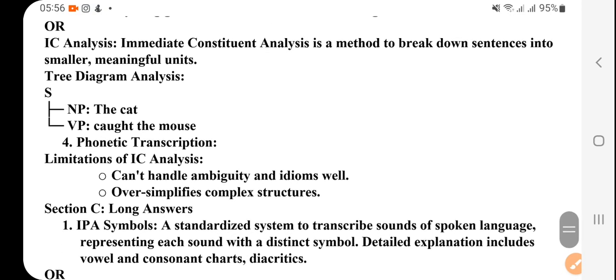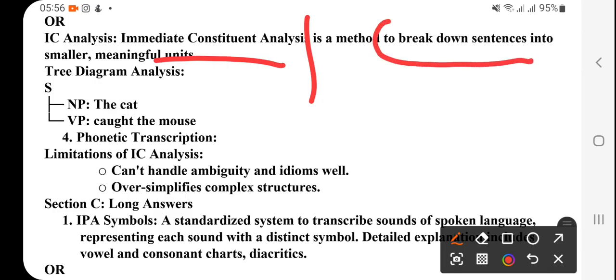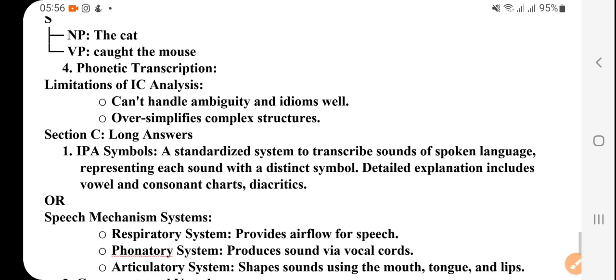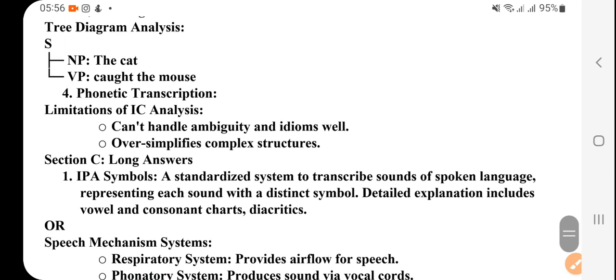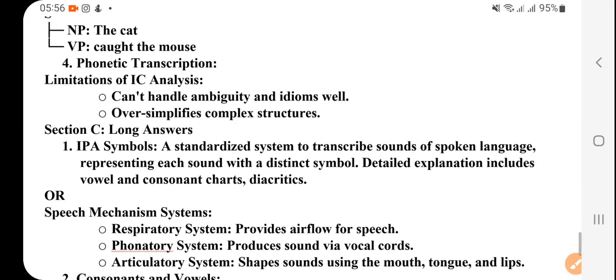Okay, they are talking about immediate constituent analysis, right? IC analysis is a method to break down sentences into smaller meaningful units, right? So finally we break down into smaller units. And there's a tree diagram, the cat, right? And then caught the mouse, this way. And then phonetic transcription, next topic, and the limitations of IC analysis.